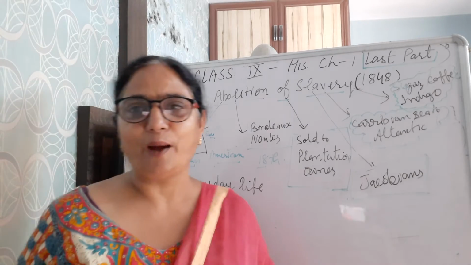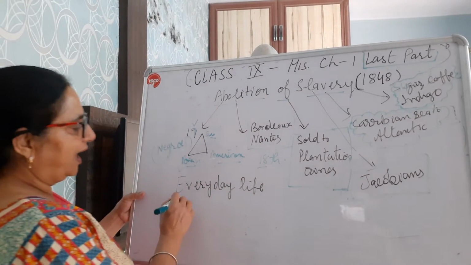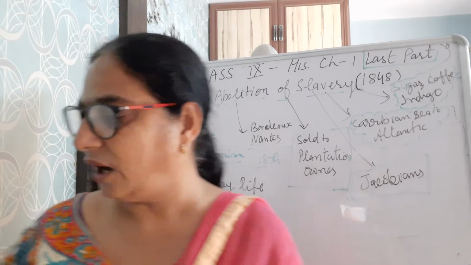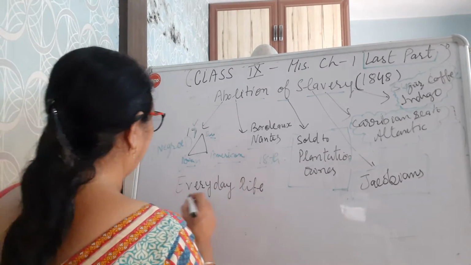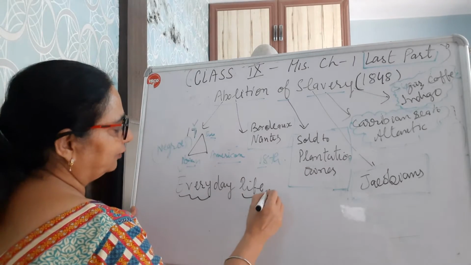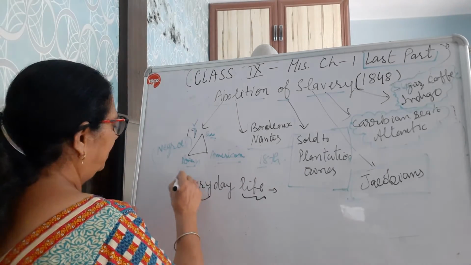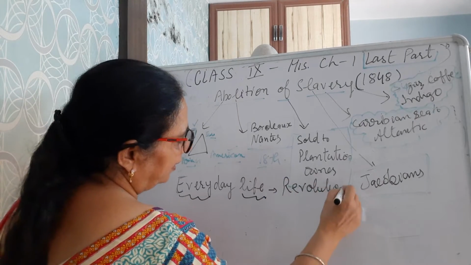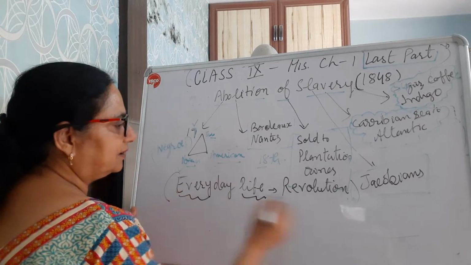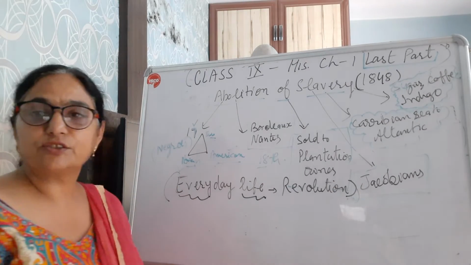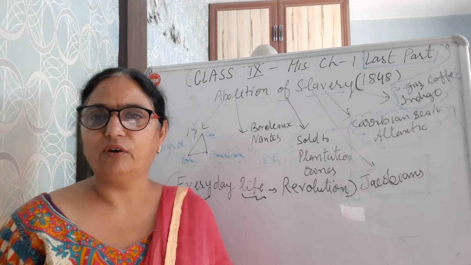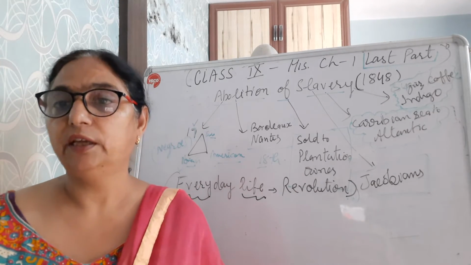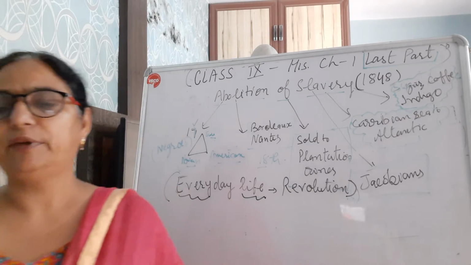And now we are up to the last point, that is everyday life revolution. Now people are so aware. Now the citizens of French are so aware that they wanted that their everyday life situations should be improved. How can these be improved?